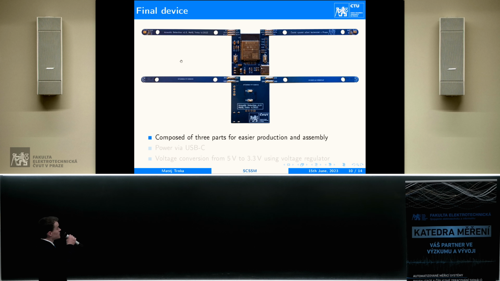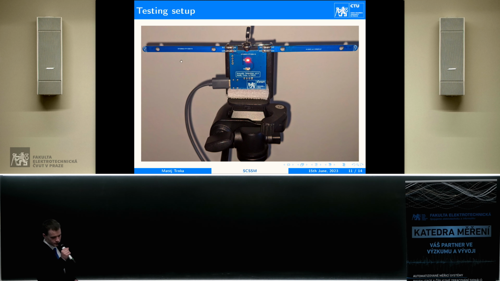So the final device can be seen here. It was divided into 3 parts for easier manufacture and assembly, where the main part in the middle contains the microcontroller with a voltage regulator, and the 2 arms each contain 1 microphone and some additional necessary components. The power is delivered using a USB-C connector, and voltage conversion is done using a voltage regulator.